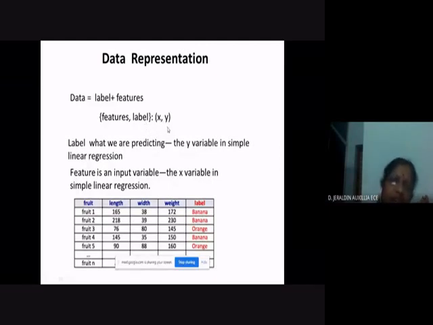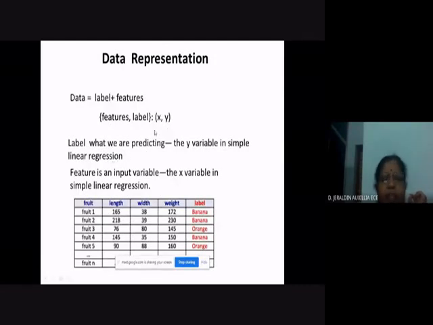So in short, you can say the label is what we are trying to predict. That is what we are interested in. In the example I have told, we are trying to predict the price of the house in a particular locality, right? So the price is what we are trying to predict, and that will become the label. That is the y variable in simple linear regression.